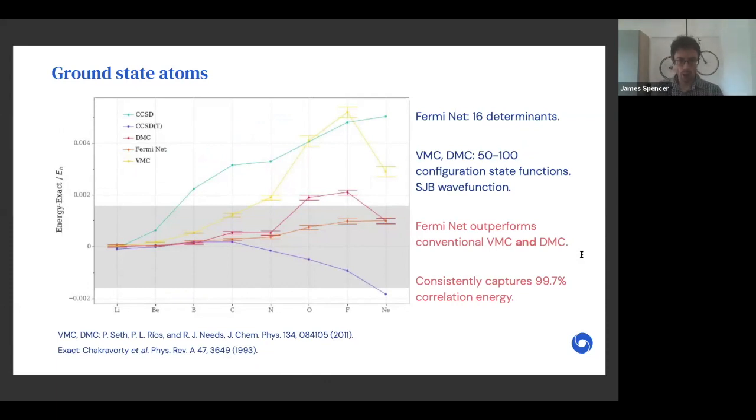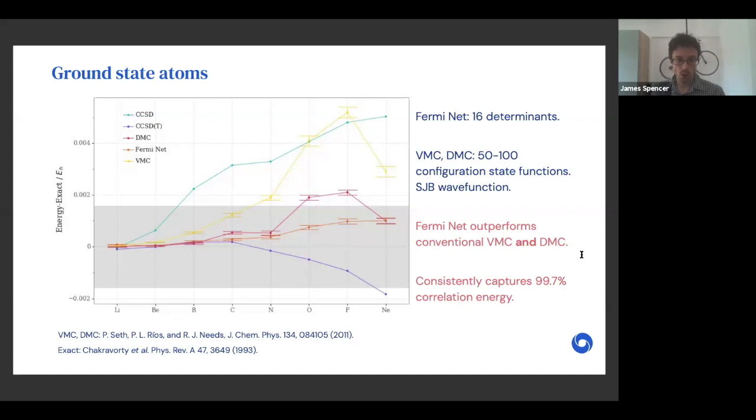So here we show the ground state energy for a series of atoms from lithium through to neon. And in all cases, we substantially outperform conventional variational Monte Carlo with the Slater-Jastrow backflow function in yellow. And this is now using, the VMC wave functions are now using 50 to 100 configuration state functions, which depending upon the system maps to between 170 and 4,500 determinants. So they're using substantially more determinants than us. Interestingly enough, we also perform at equivalent or outperform the accuracy of diffusion Monte Carlo on top of the VMC wave function.